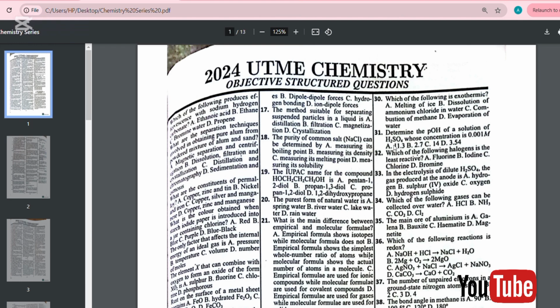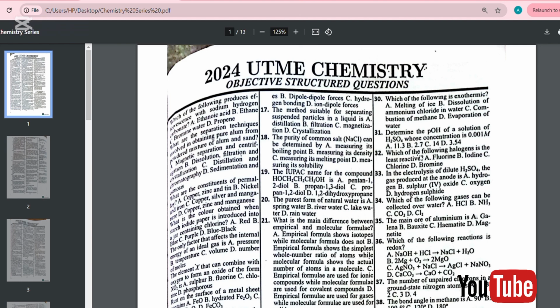Number 32. Which of the following halogens is less reactive? So you know the reactivity of halogens is decreasing down the group, due to decrease in force of attraction.